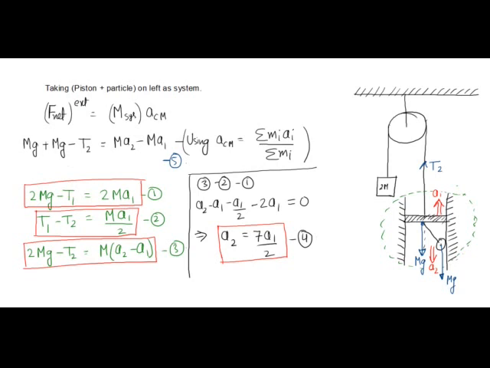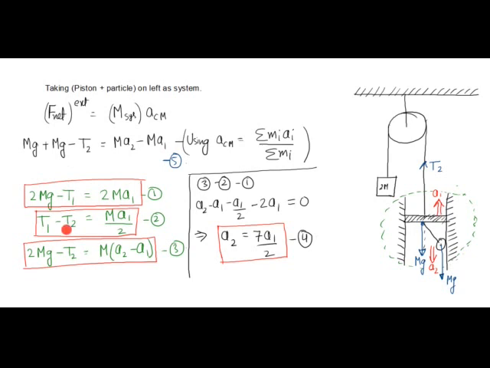So basically F net external equals m sys into ACM. When I apply this in vertical direction on my system, which is my piston plus my particle, I will get 2mg minus T2 equal to ma2 minus ma1. This is my third equation. So basically I have three equations now. These two equations I already discussed in the previous page. 2mg minus T1 is equal to 2ma1, which is the force equation on this block of mass 2m.